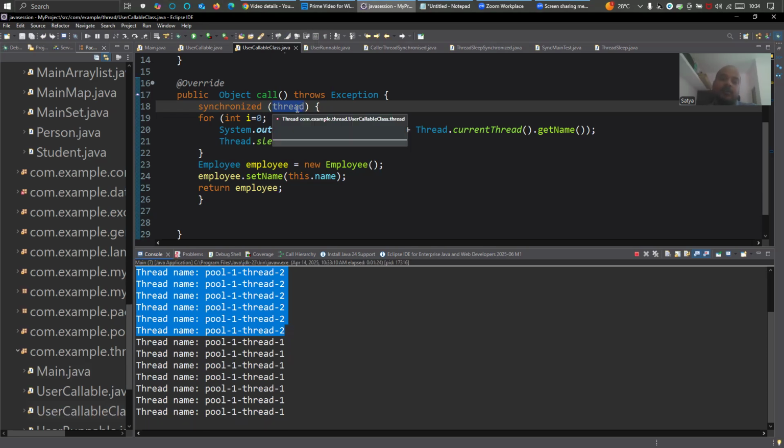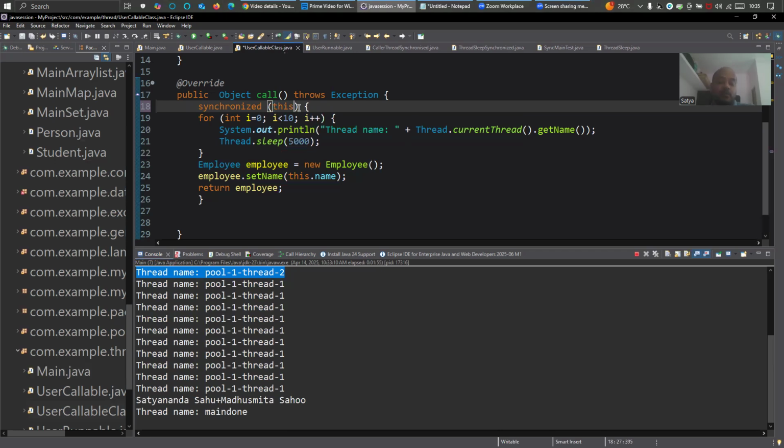Now if I remove this synchronized, it will access alternately. You can observe that. Before, see how it happened. Again, same Satyananda Sahu plus Madhusudana Sahu. Now I will make it this way, and I'll explain why it is not working with this, and why it is working with thread.